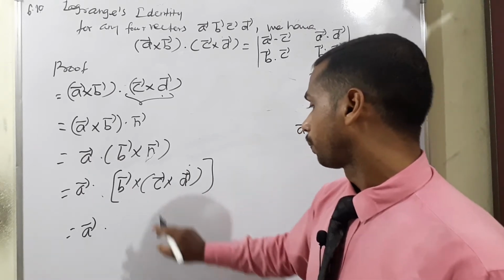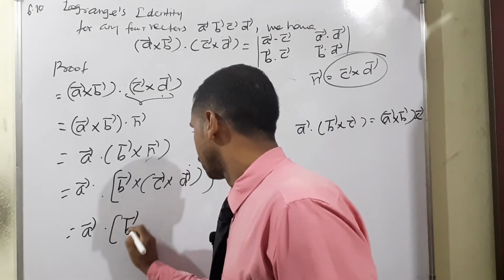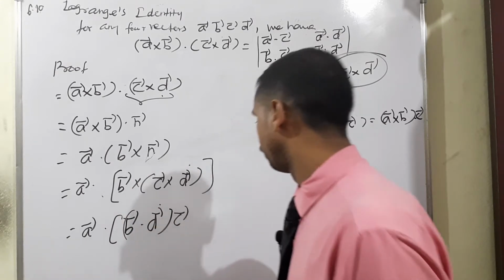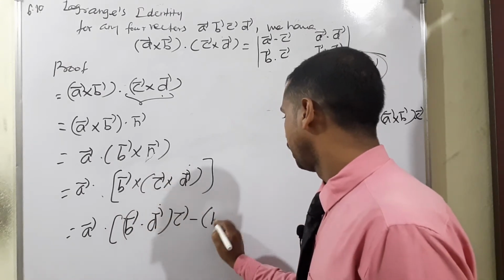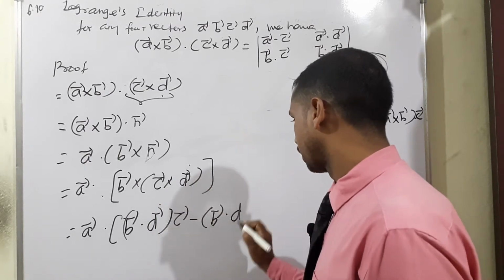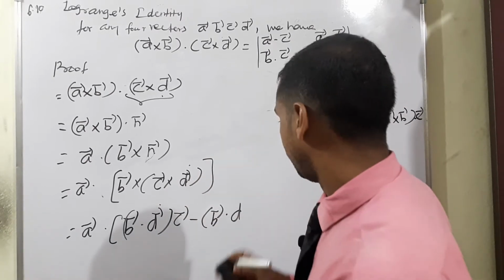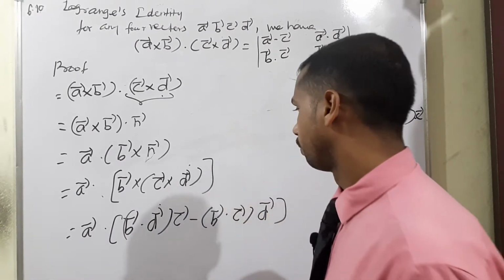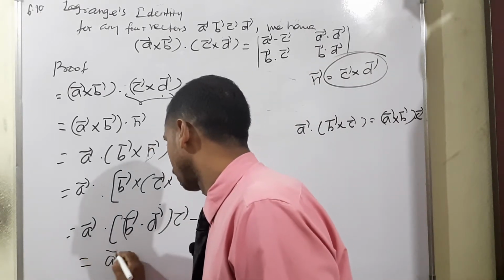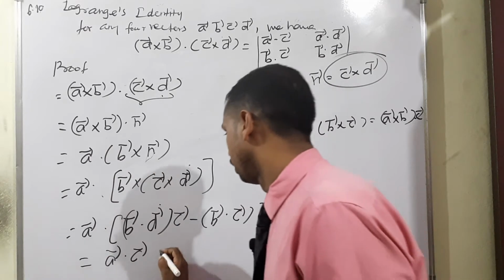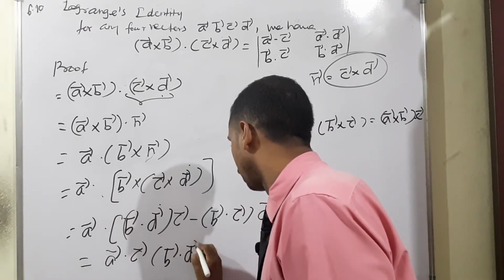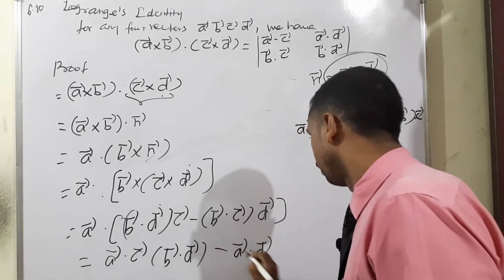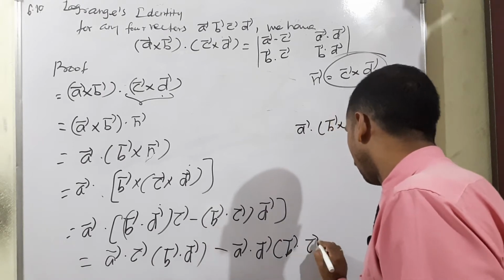So vector triple product expansion, what will happen? Skip out this C vector: B vector dot D vector, then outside the skipped vector, C vector. Then minus, inside again B vector, we have to skip D vector. D vector means B vector dot C vector, outside the skipped vector, that is called D vector. Now just multiply each. So A vector dot C vector, then inside B vector dot D vector, then minus again A vector dot D vector, inside B vector dot C vector.